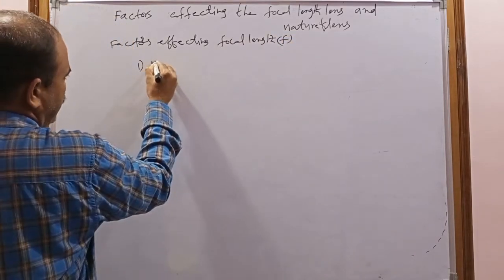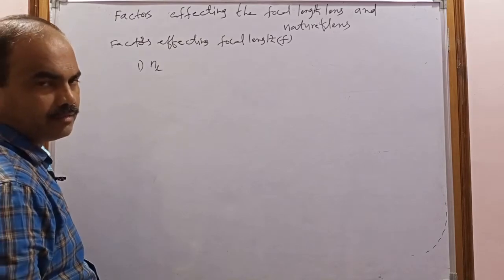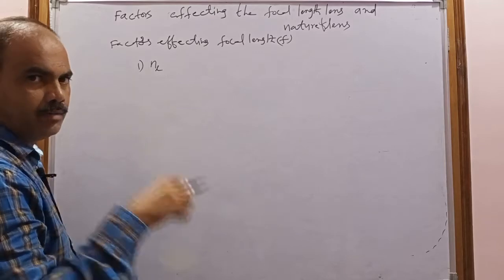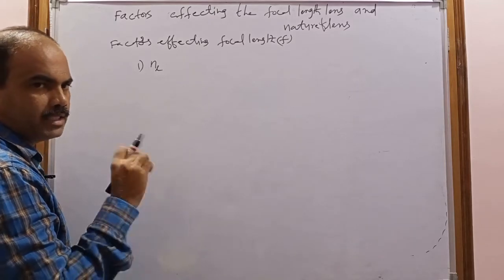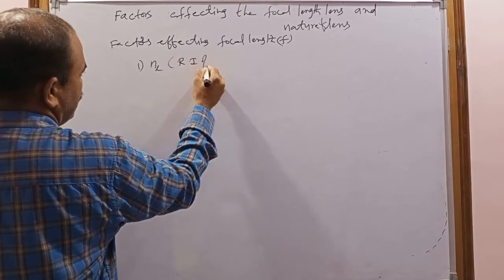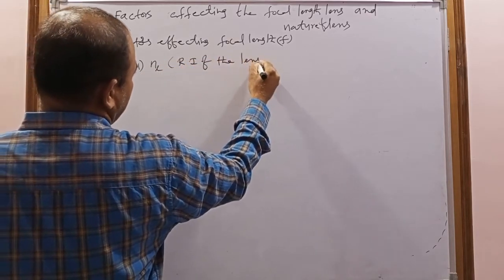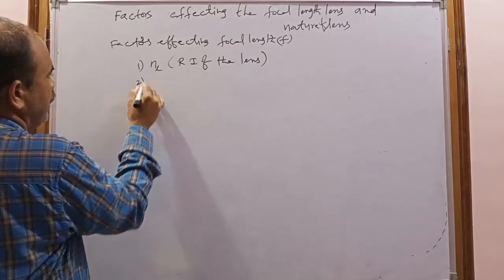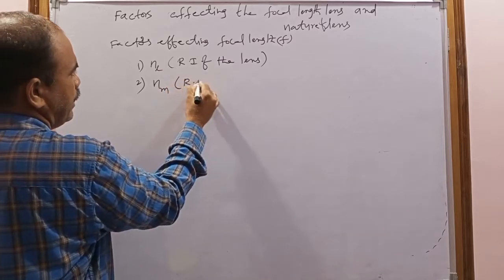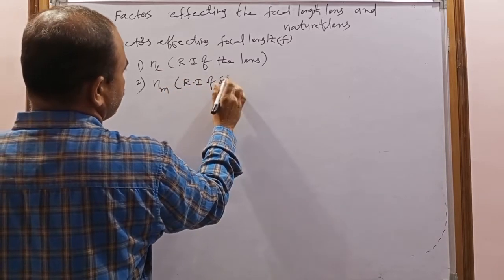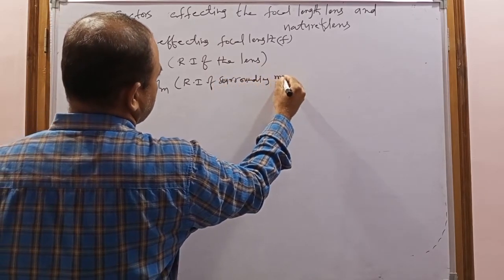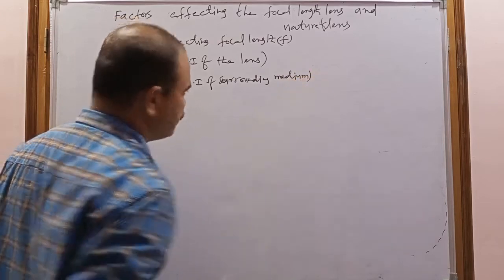The first factor is the refractive index of the lens. The focal length of the lens depends upon what material the lens is made of. That's why the focal length depends upon the refractive index of the lens. And the second one is the refractive index of the surrounding medium. It depends upon the refractive index of the surrounding medium also.